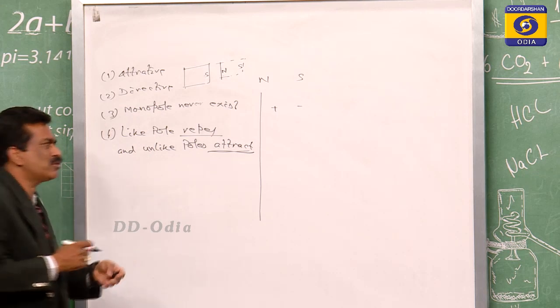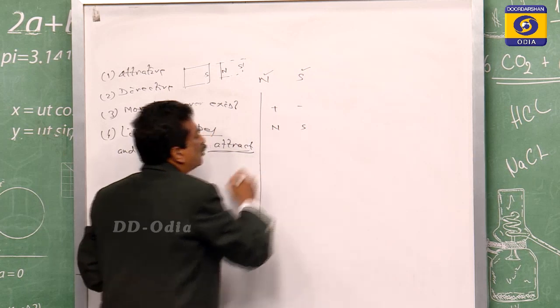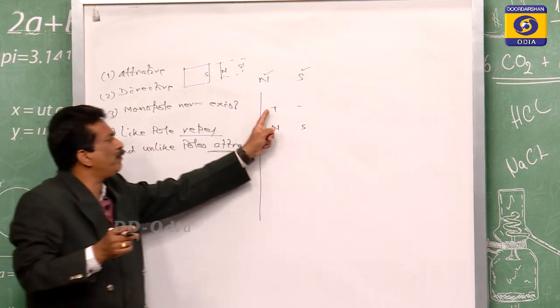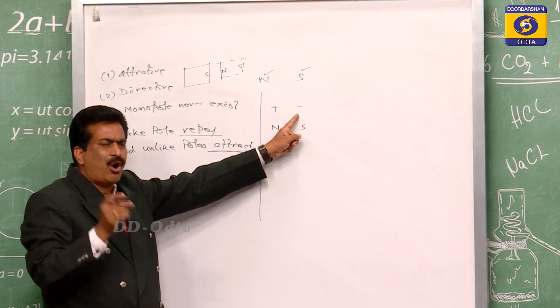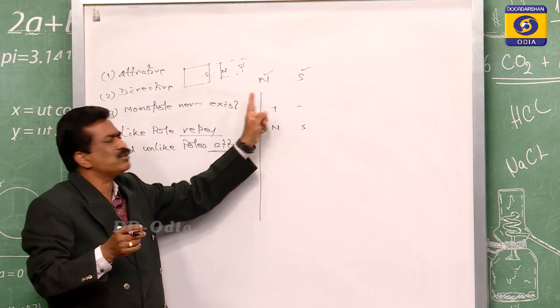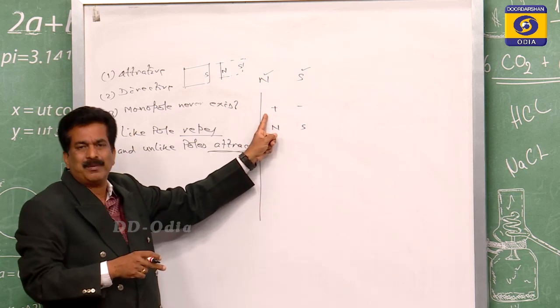And here also we came to know about two poles, one is the north pole, another one is the south pole. So between plus charge and minus charge, or plus charge with plus charge, or minus charge with minus charge, there is a force of attraction or repulsion.